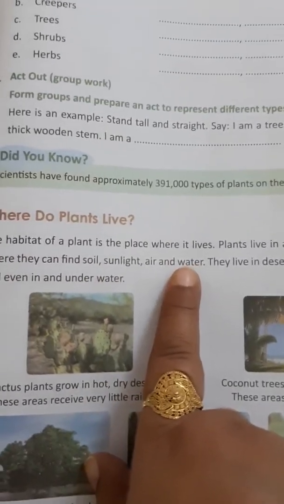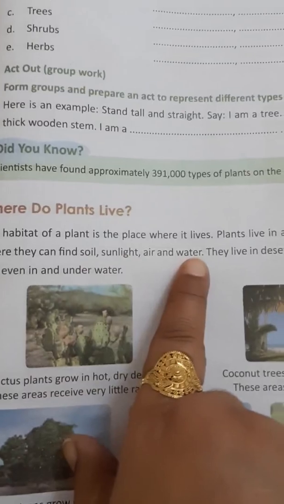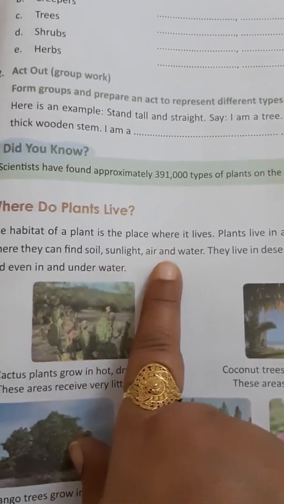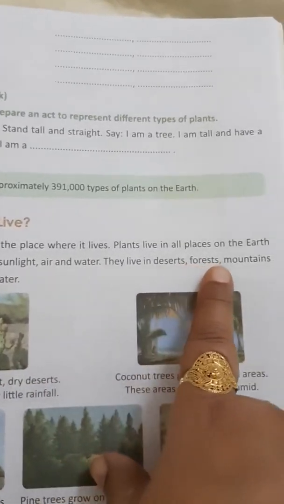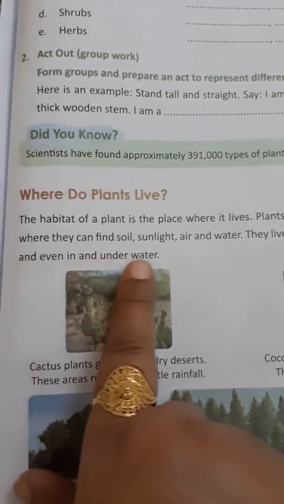For growing a plant we need soil, sunlight, air and water, and if these are present, the plant grows in that area. They live in deserts, forests, mountains, and even in and under the water.